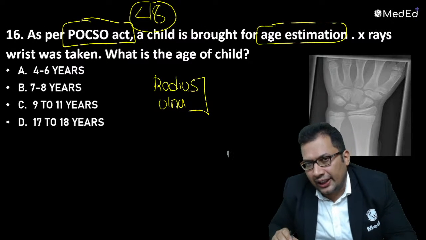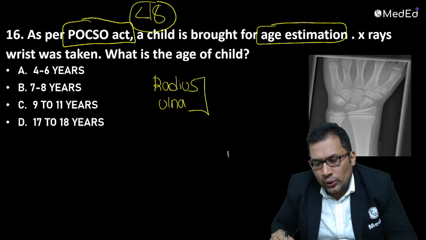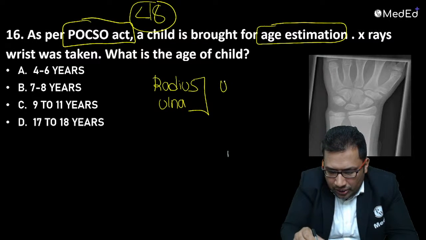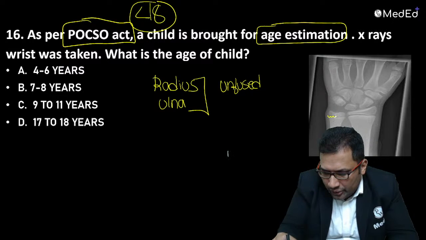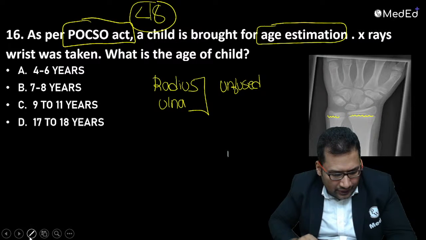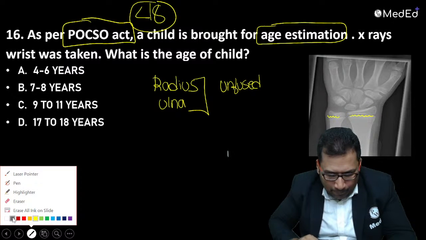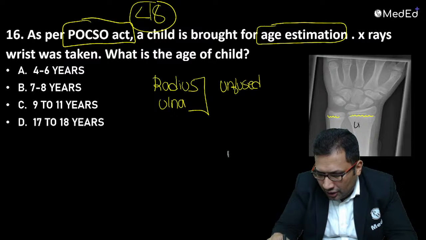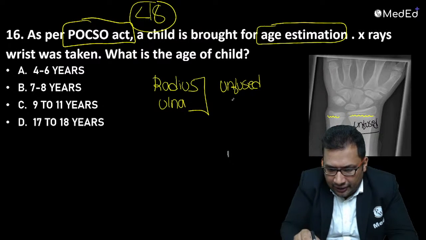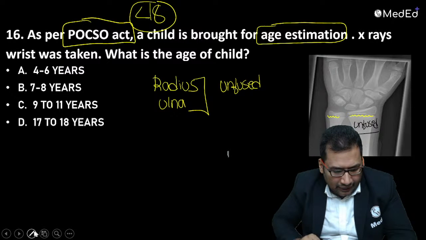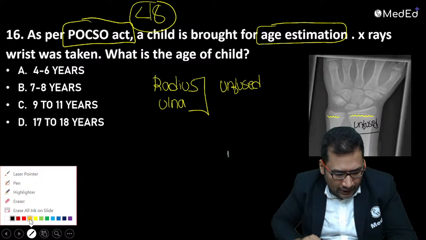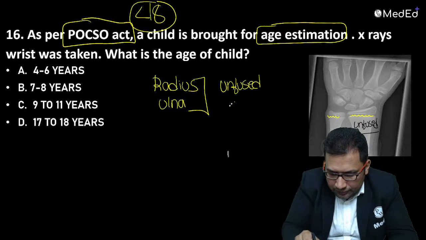I'm not going to discuss in detail. It takes a lot of time. So radius and ulna both are unfused. You can see here it's unfused. What is the answer? Come on, try. Unfused. Must be less than 18 years, right? The answer is less than 18 years. Less than 18 years for sure.